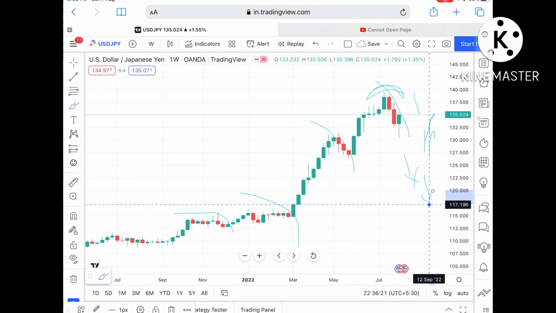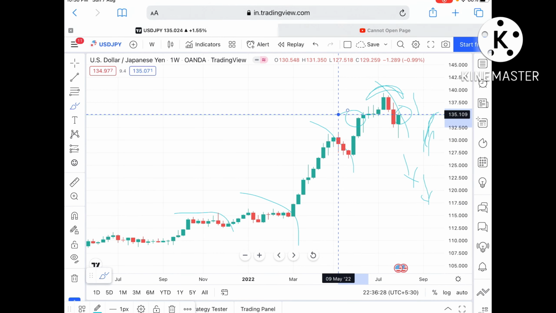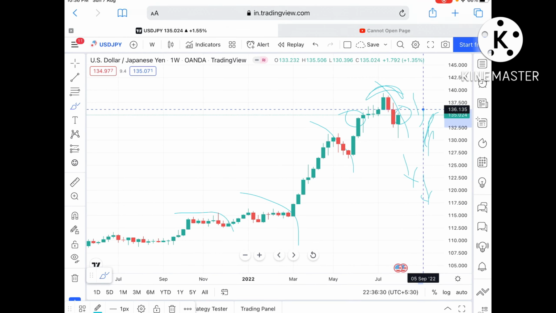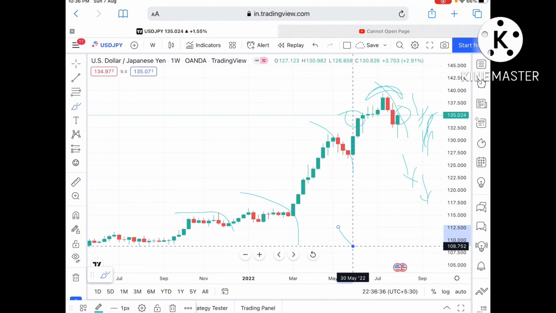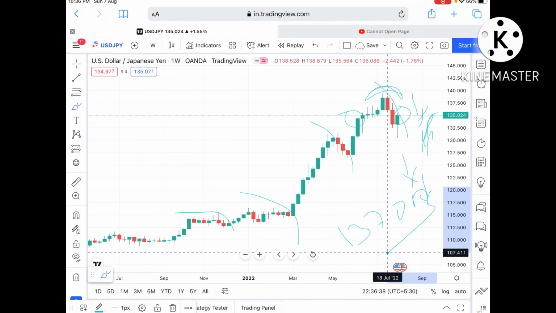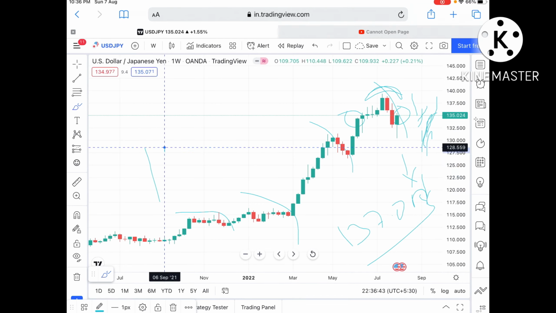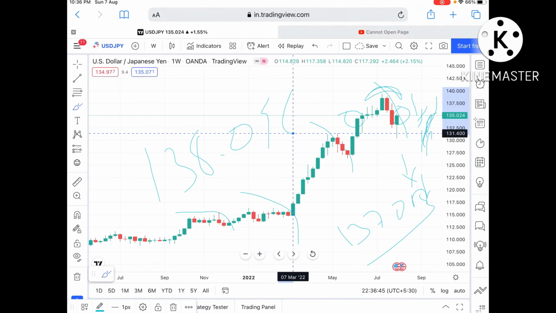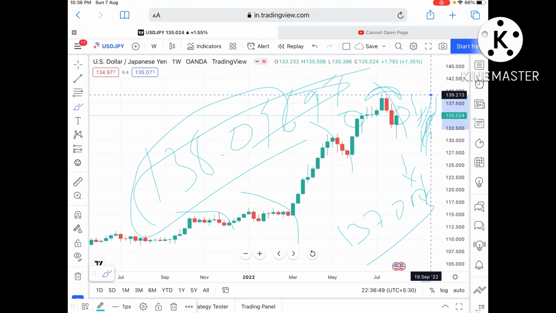Or suppose this level sustains, there is a higher probability we can see a level of 135.583, and these levels have already been a weak resistance, so the probability is very high it can move further upside and touch a level of 136.530, and from there a level of 137.082. Once the price goes above that level, it can move further upside towards 138.096, and once it sustains above that level, it can go further upside and make a new high of around 139.449.